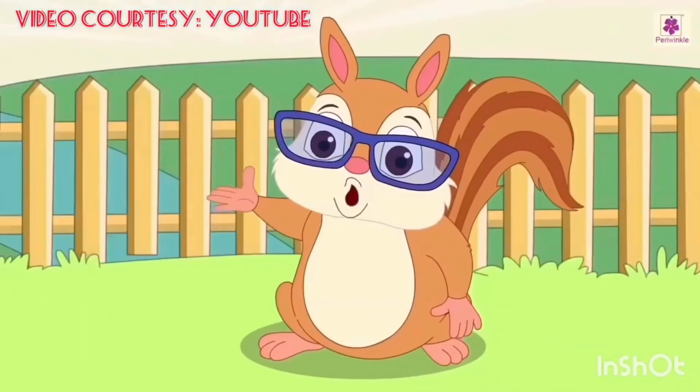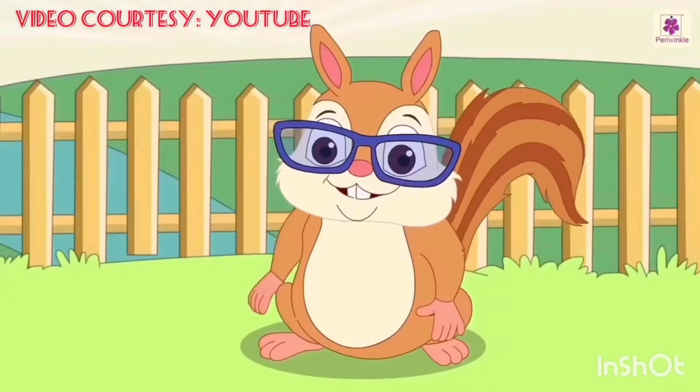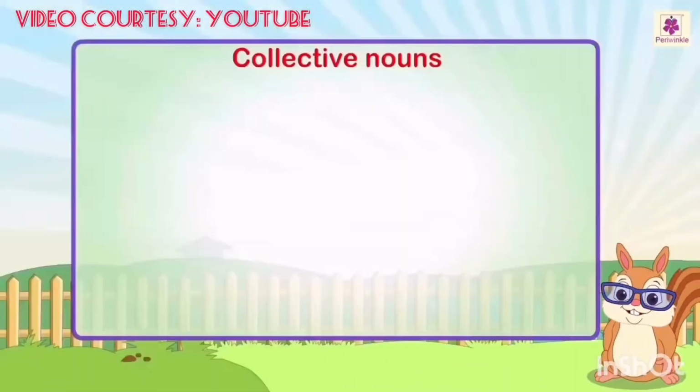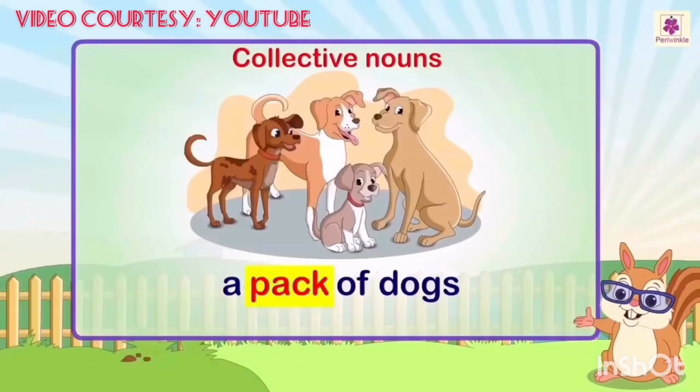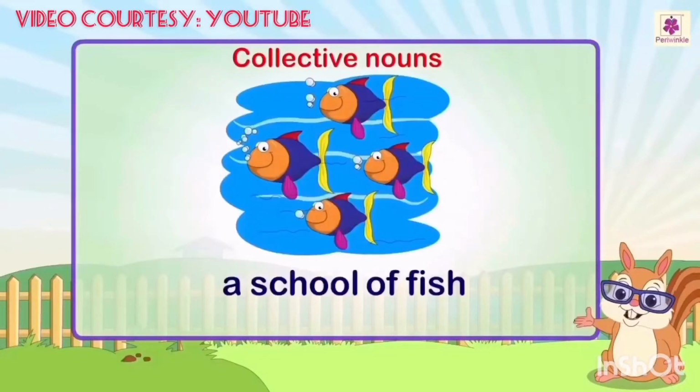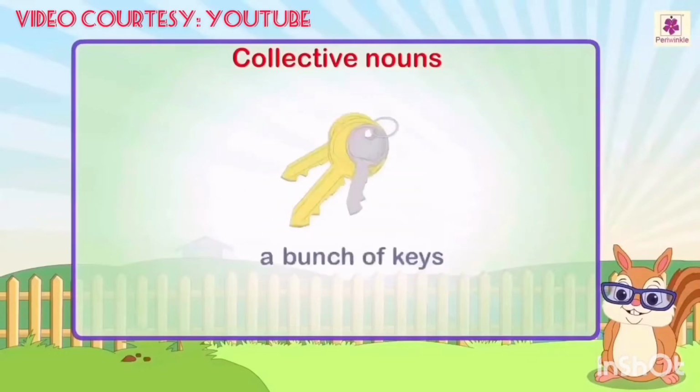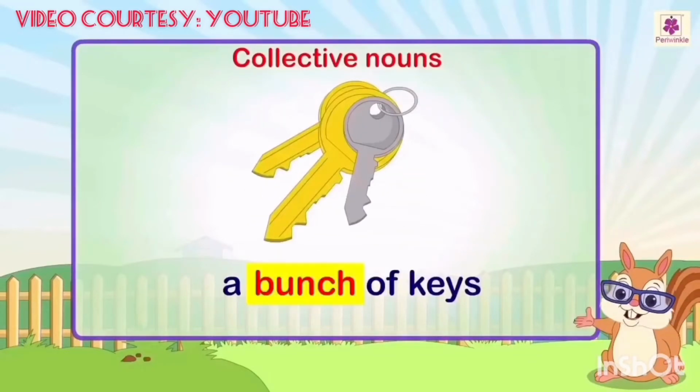Let us look at some more collective nouns. Pack is a collective noun which refers to a group of dogs. School is a collective noun which refers to a group of fish. Bunch is a collective noun which refers to a group of geese.